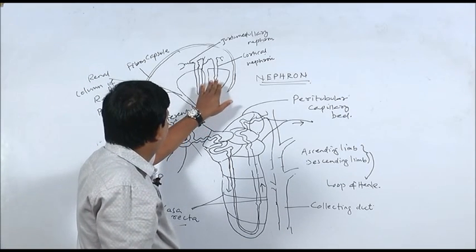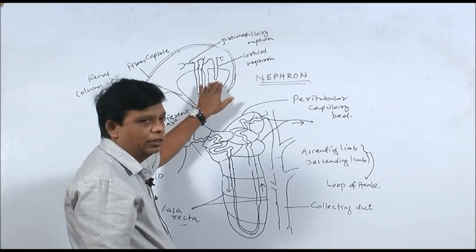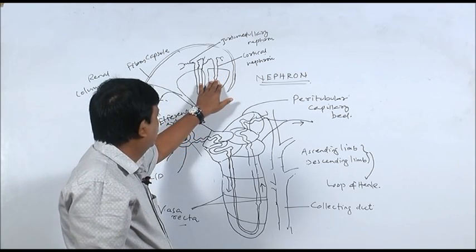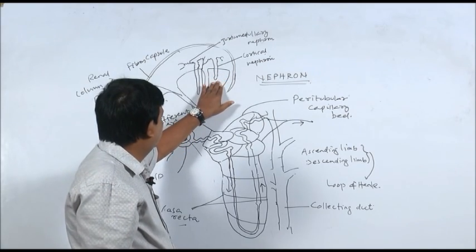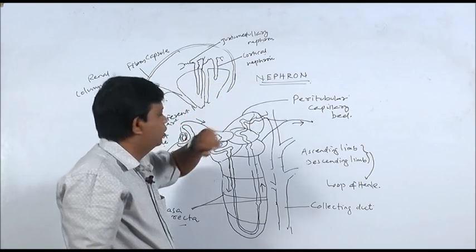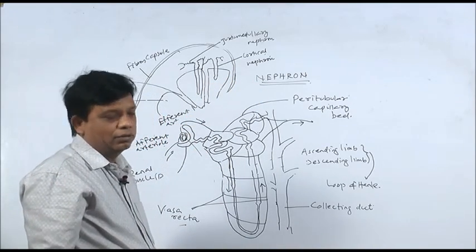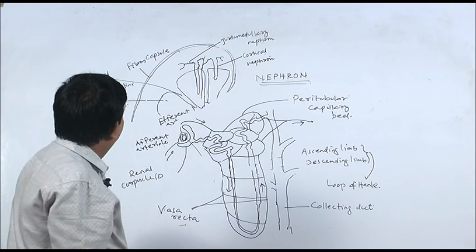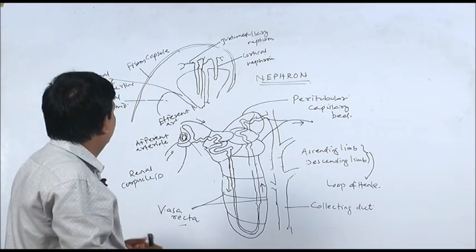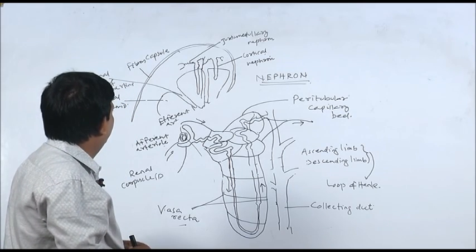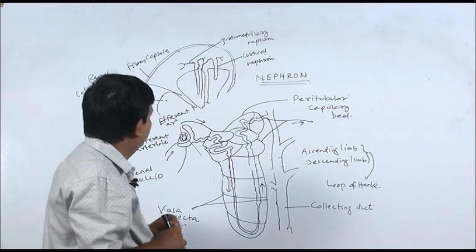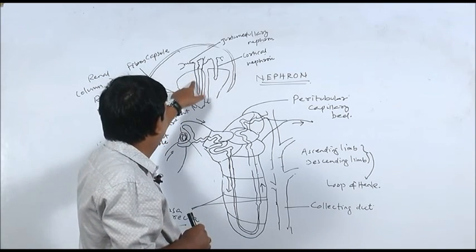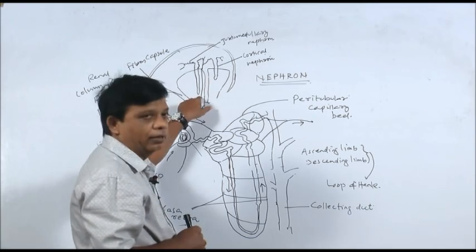When there is a normal water availability in the body, the water regulation in the body is maintained by cortical nephrons. But when there is a shortage of water in the body or water needs to be retained in the body, then juxtamedullary nephrons come into play.